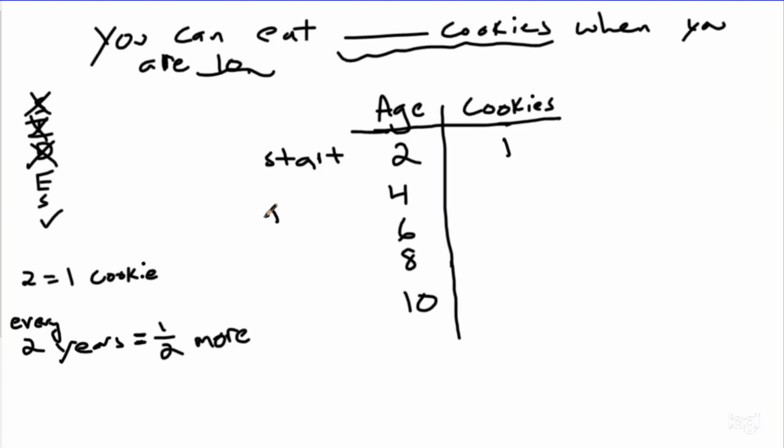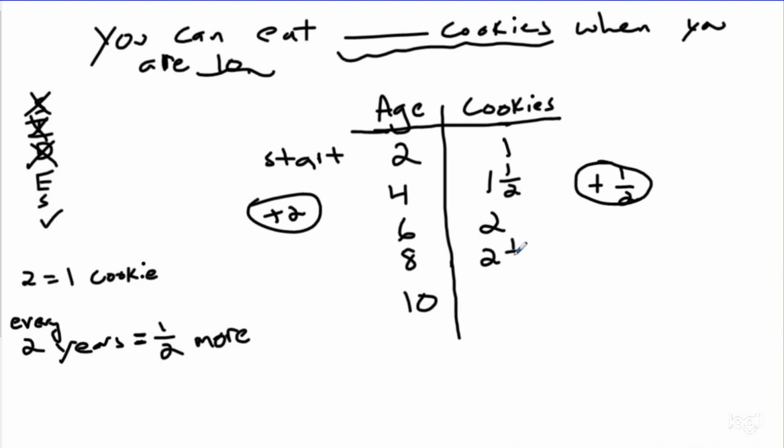So my rule over here is adding 2, and then my rule over here was adding 1/2 because it said for every 2 years you can eat half of a cookie more, okay? So that means when you're 4, 1 plus 1/2 would be 1 and 1/2, right? When you're 6, if you add another half to that, that'd be 2. When you're 8, that would be 2 and 1/2. And then when you're 10, you can eat 3 cookies. So I see right here that when I was 10, I could eat 3 cookies.